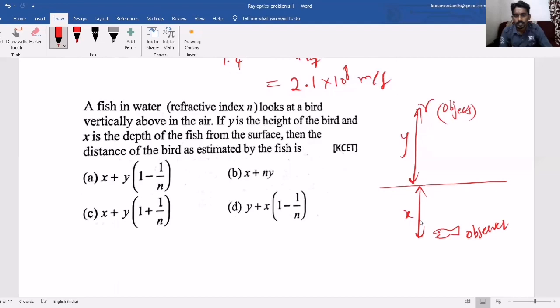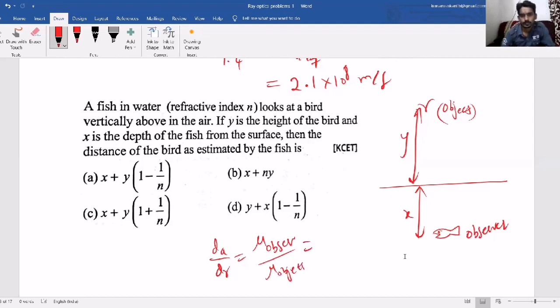First thing: when the observer is in a denser medium, here this is the real height and there is one apparent height. So what is the apparent height by real height formula I said? Apparent height by real height means mu observer by mu object.